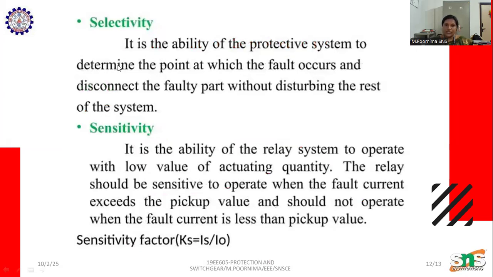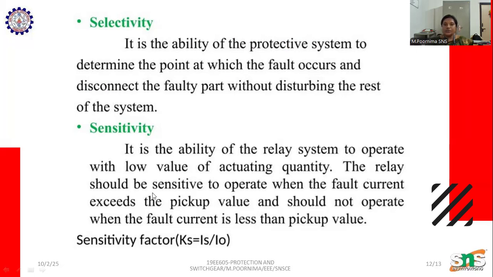Next is selectivity, which is the ability of the protective scheme to determine the point at which the fault occurs and disconnect the faulty part without disturbing the rest of the system. Next is sensitivity, the ability of the relay system to operate with a low value of actuating quantity.